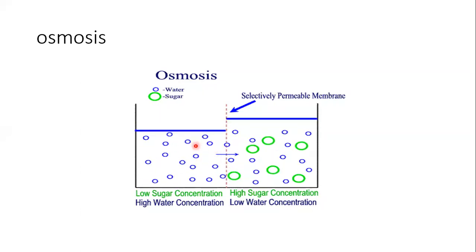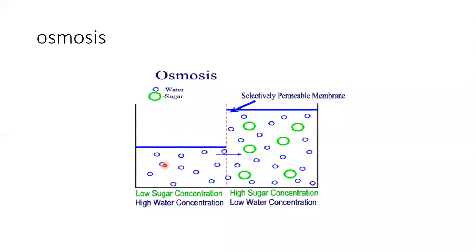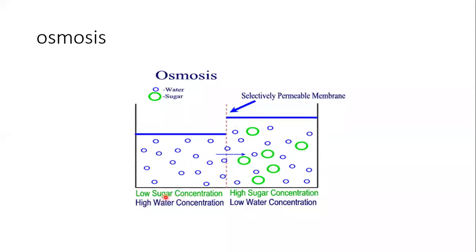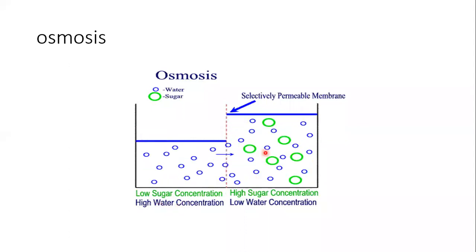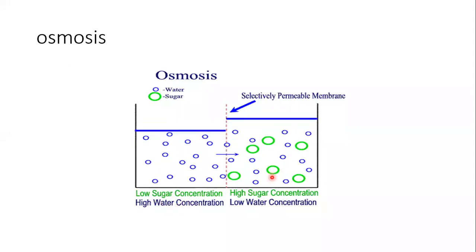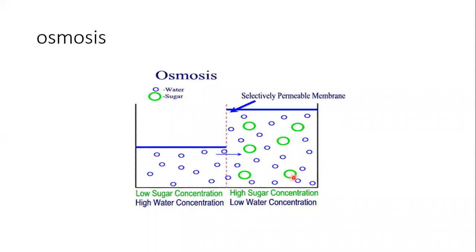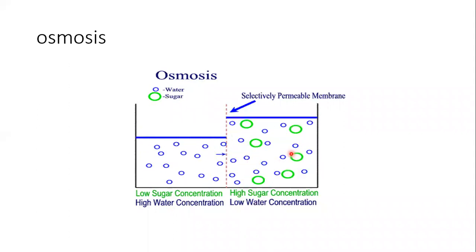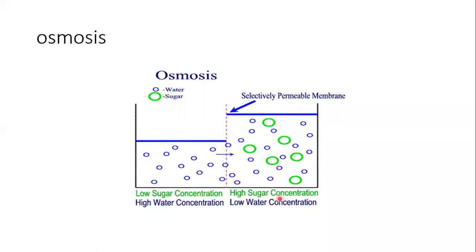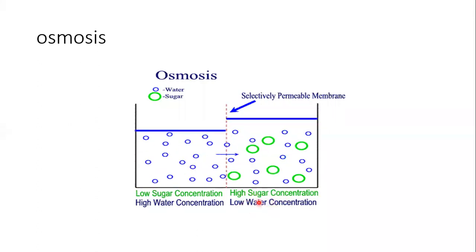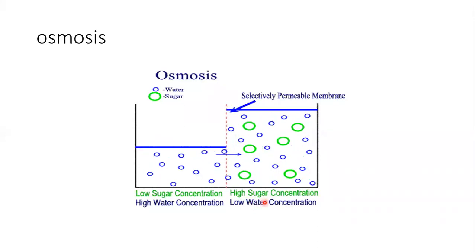One side of this beaker is filled with water where sugar concentration is low and water concentration is high. The other side is filled with sugar solution, where the sugar concentration is high and water concentration is low.